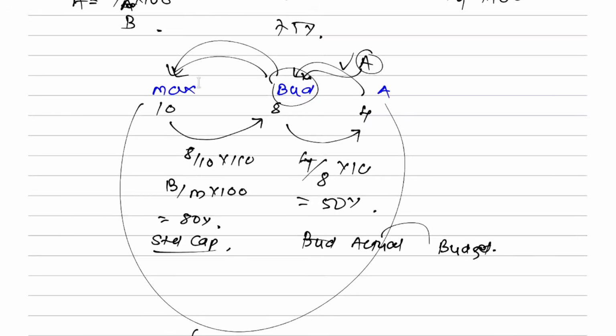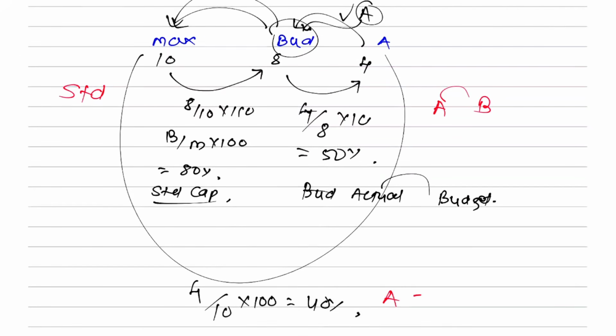So if I ask you now standard capacity utilization, actual capacity of budgeted, the utilization out of it, only actual capacity utilization. The formula for this will be actual upon budgeted into 100. Here it will be budgeted upon maximum into 100. That is how you will remember. And in the last one it is actual upon maximum into 100.